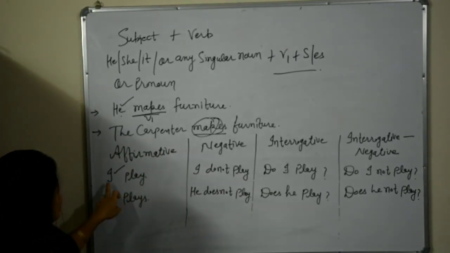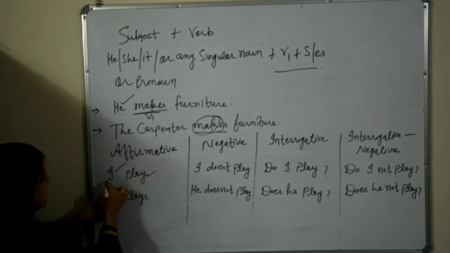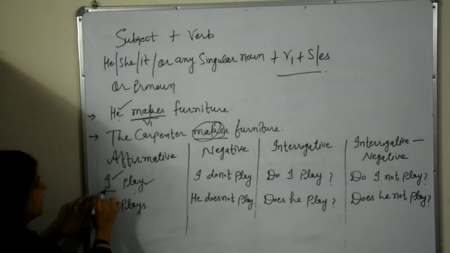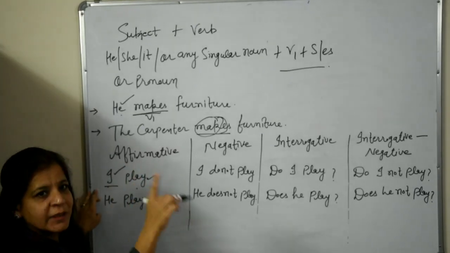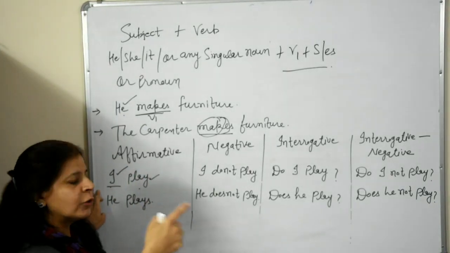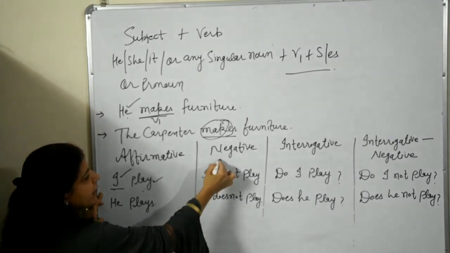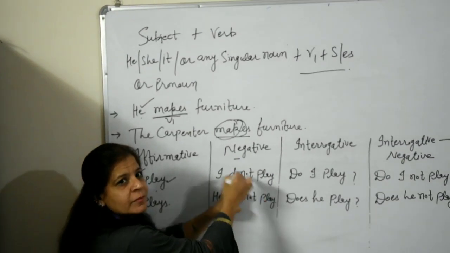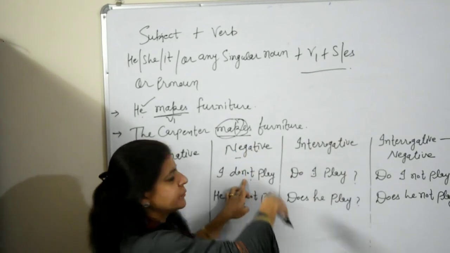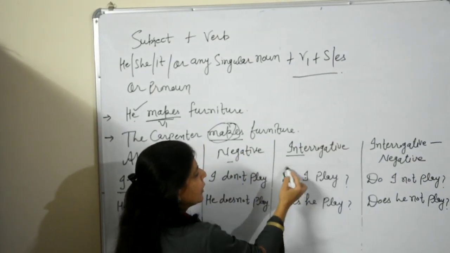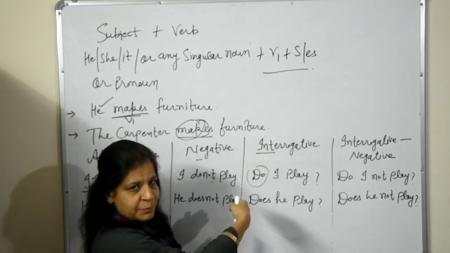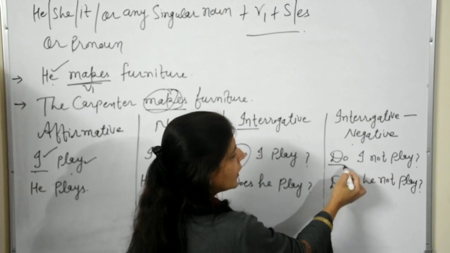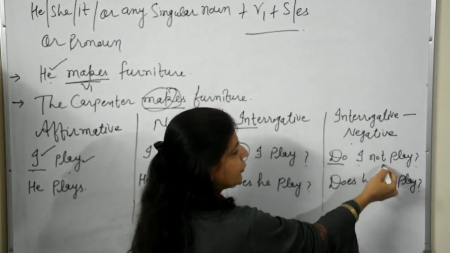We have used here only play because I have told you that we'll use only V1 with I, we, you, they and any plural noun or pronoun. Second, in negative sense, we'll use don't. And in interrogative, we'll use do before the subject. And in interrogative negative, we'll use do, and after the subject, we'll use not.